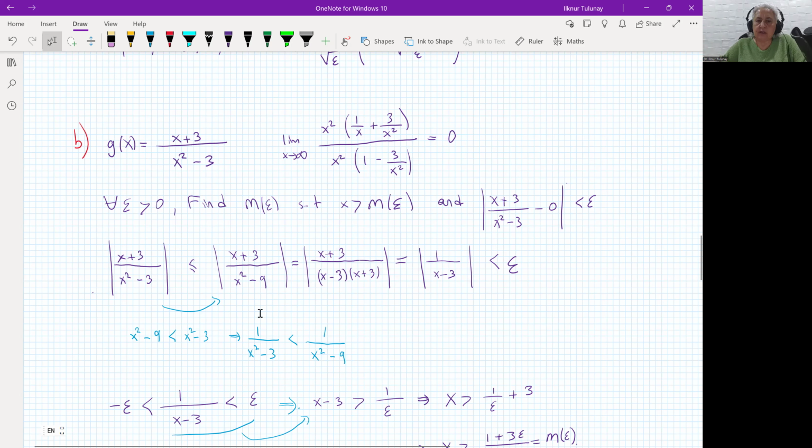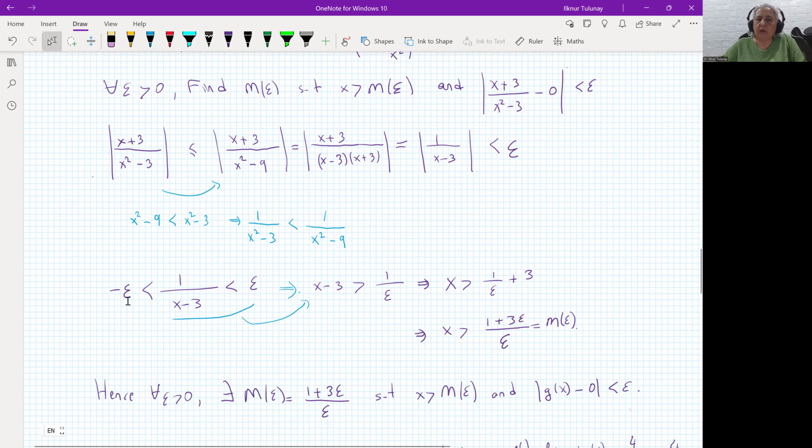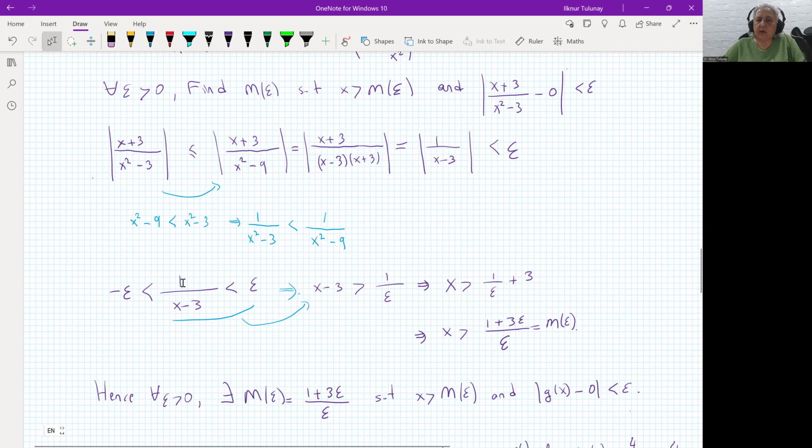So I'm using this in here, absolute value, again the absolute value, but I can multiply this as x minus 3, x plus 3. I want to find a simpler version of this rational function. That's what I'm trying to do. And then this one and this one will cancel out. I always only have 1 over |x minus 3|. And this inequality means that minus epsilon, 1 over x minus 3, is smaller than epsilon.